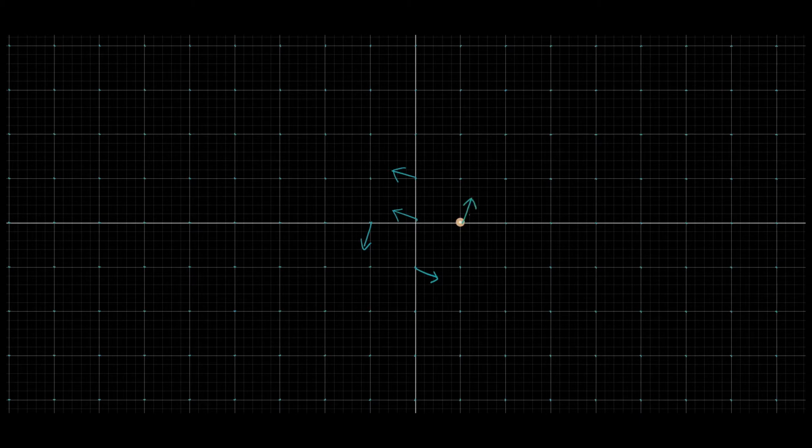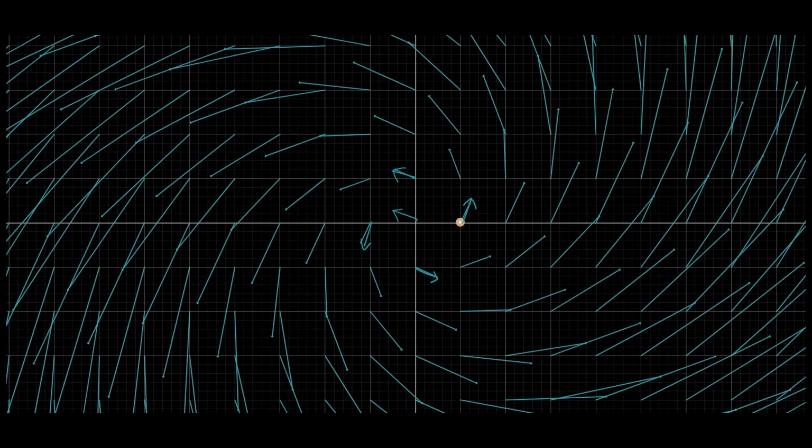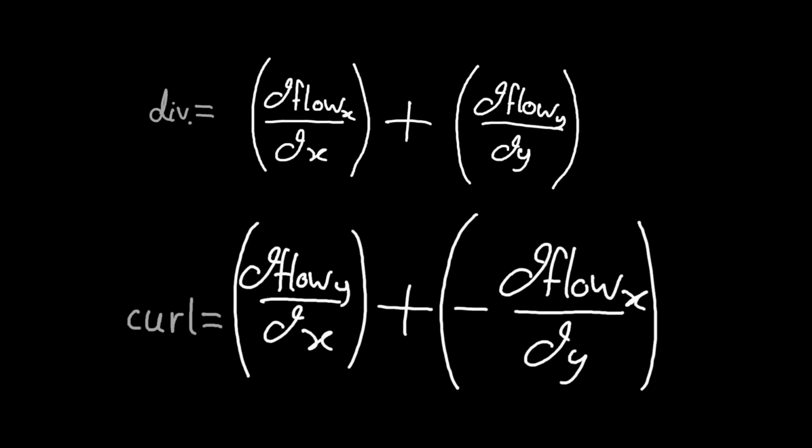What does this tell you about how water would flow around this point? It tells you that all of these vectors must be causing the exact same flow around this point. So it doesn't matter how you analyze the point, this way, this way, this way, or this way, from any perspective, a fish swimming through this point would always measure the divergence to be the same, regardless of the direction they went through the point, and always measure the curl to be the same, regardless of the direction they went through the point. This has a significant implication for our divergence and curl equations.